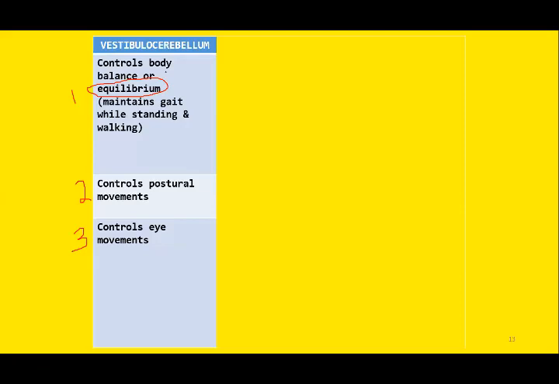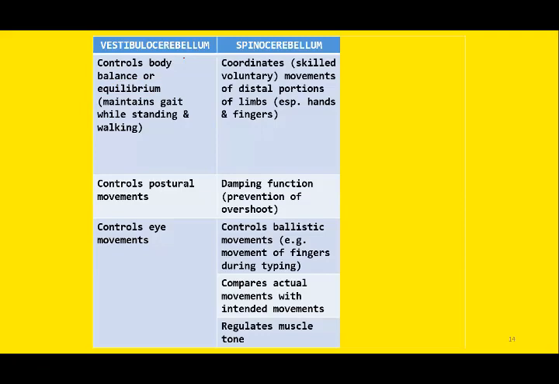So this is the vestibulocerebellum part, which includes the flocculonodular lobe, or on the basis of phylogenesis, the archicerebellum. And the second part is paleocerebellum or spinocerebellum. Now this spinocerebellum again has multiple functions. The primary function of spinocerebellum is control of the distal portion of limb movements.